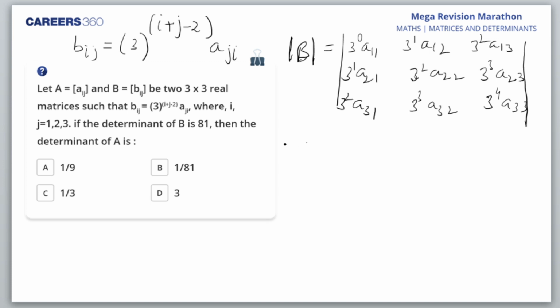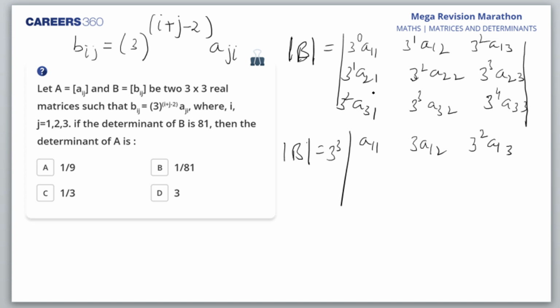What do I get next? I write determinant B is, I take 3 common from the second row and 3 square common from the third row. So 3 cube is common. And what do I have? I have A11, because 3 raised to power 0 is 1 only. Then we have 3A12, then 3 square A13.